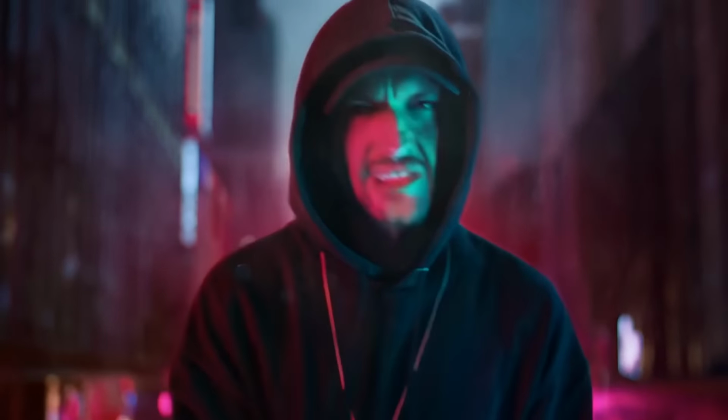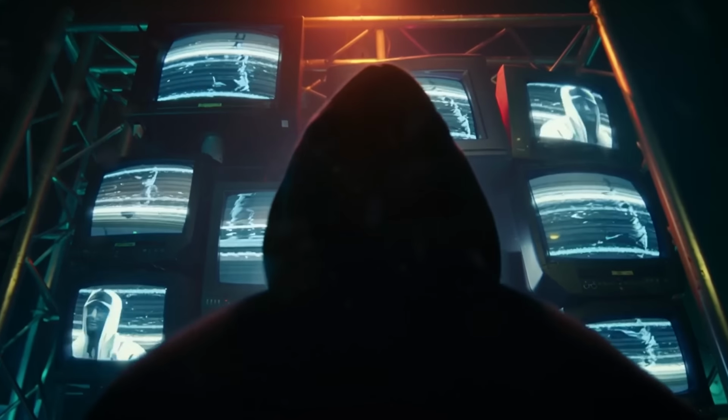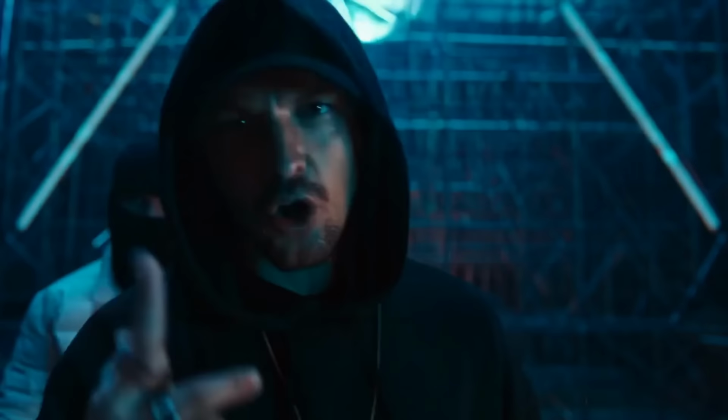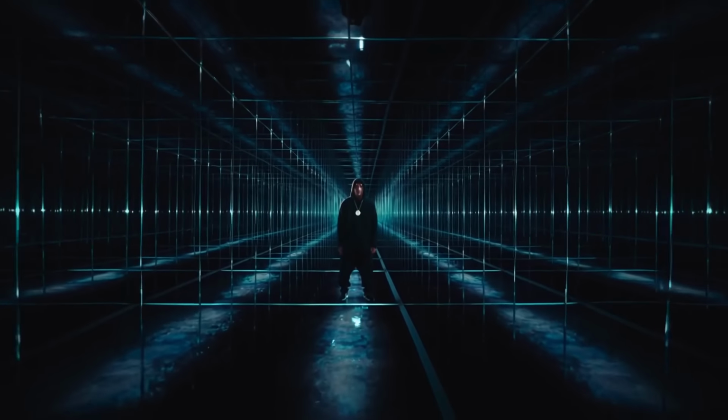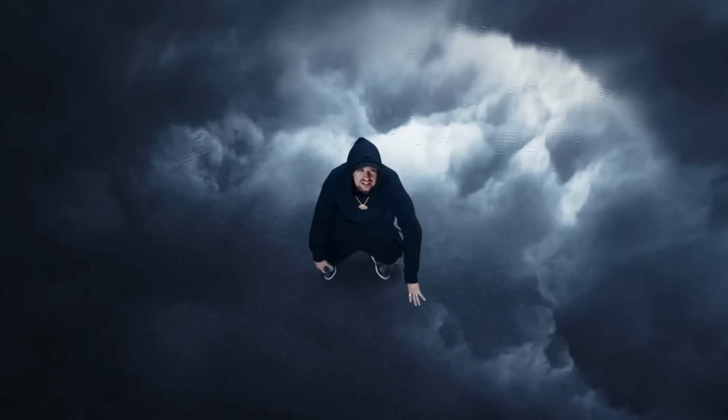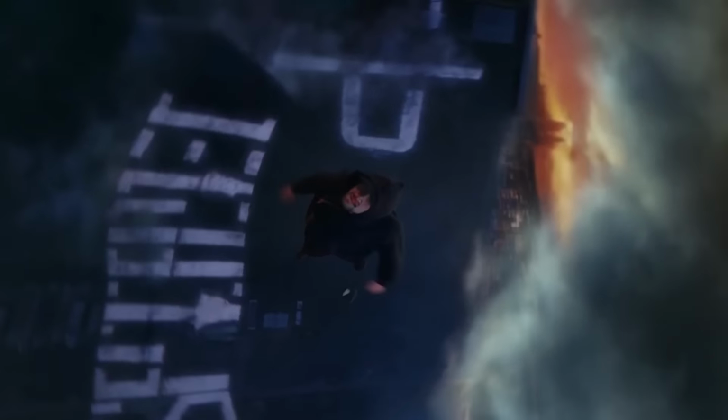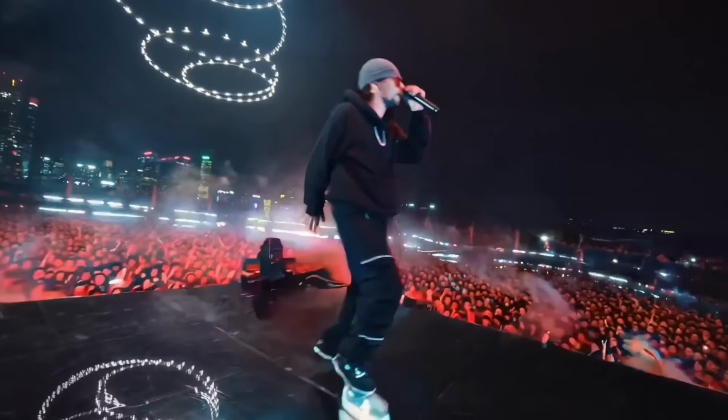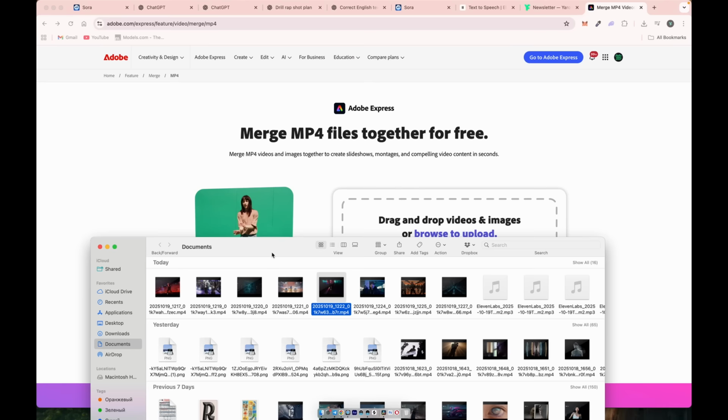Insane, right? I can already see at least $5,000 worth of production in that 15-second segment. So many locations, VFX, and crowd shots. That's big budget energy. So yeah, I've definitely got my hook part, and now I'm ready to create the full song using SUNO 5.